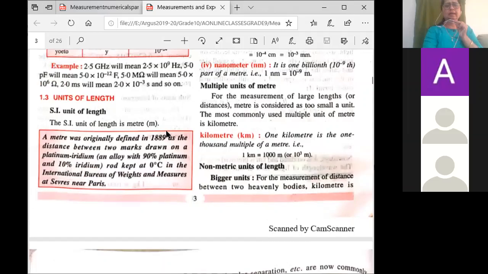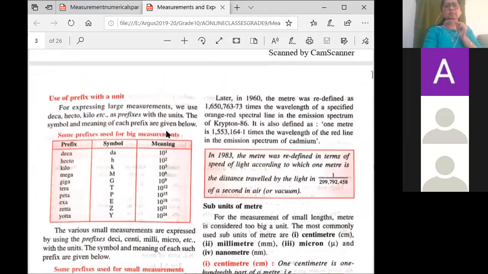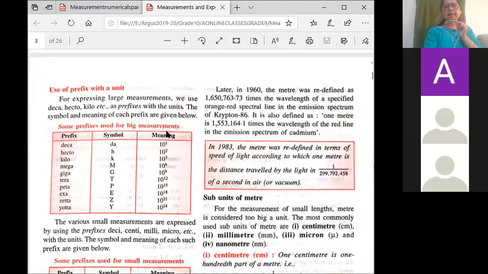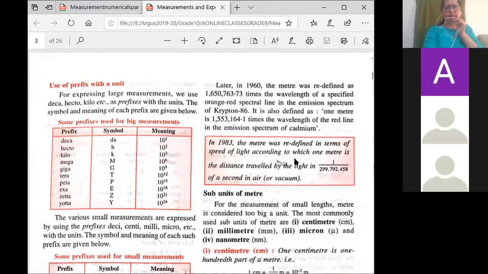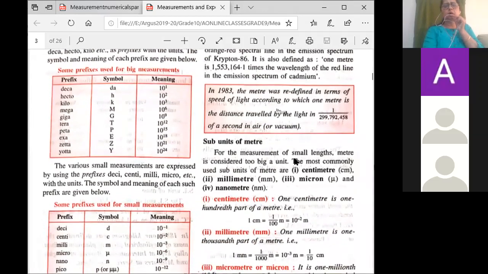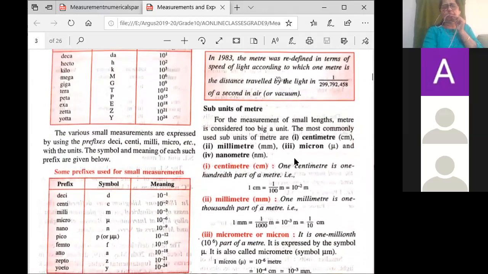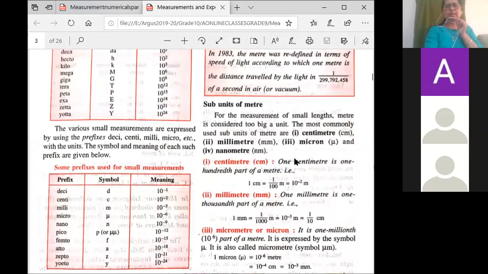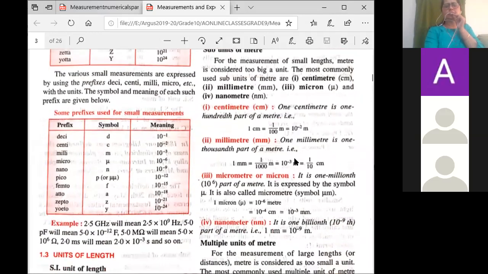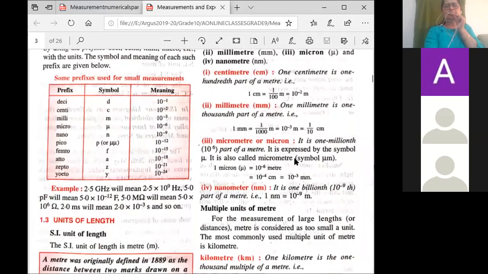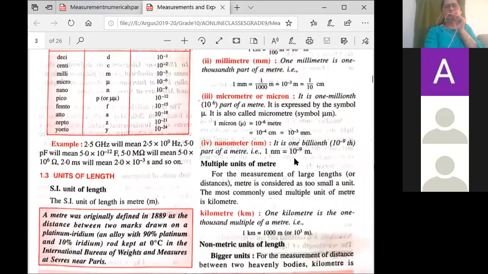So now, after that, in 1983 meter was redefined. Please do not learn the redefined definition. We do not want it. We should only learn the first definition, which was the main definition. Now the subunits of meter, the smaller units: centimeter, millimeter, micrometer, and nanometer. I told you should know till nanometer. We just saw 1 centimeter is 10 raised to minus 2 meter, 1 millimeter is 10 raised to minus 3 meter, nanometer is 10 raised to minus 9, right?